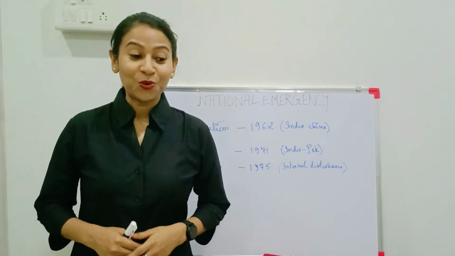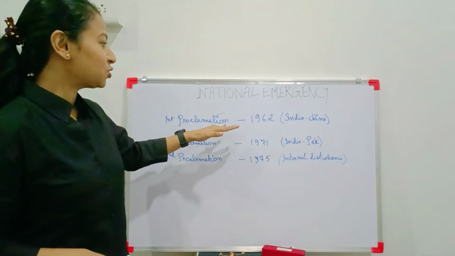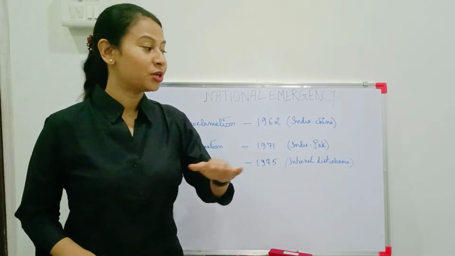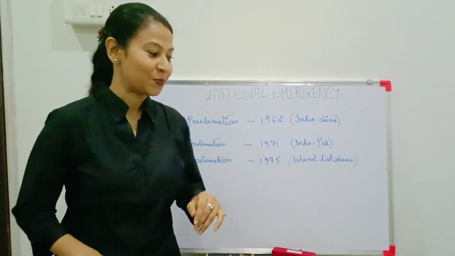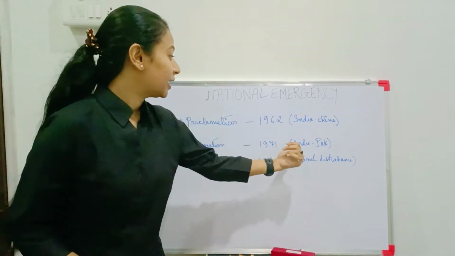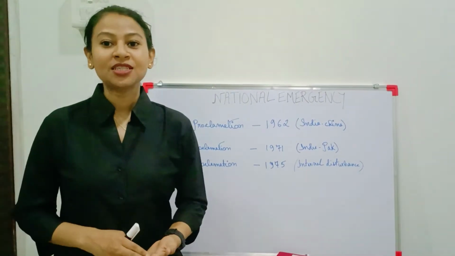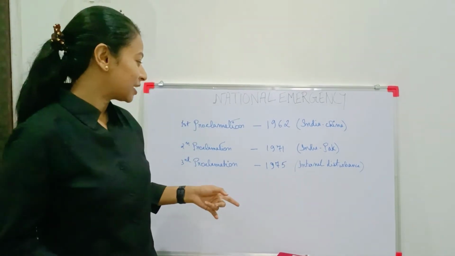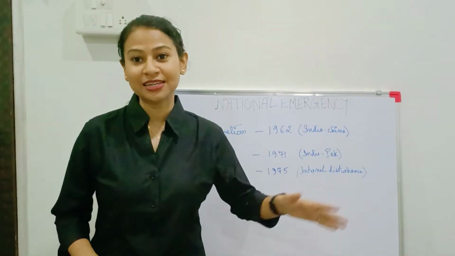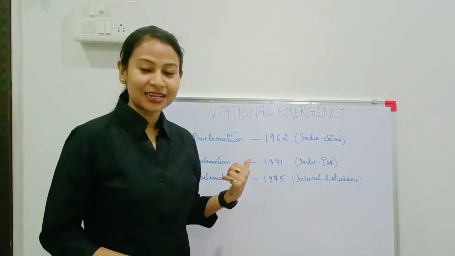So let's know when national emergency was declared. First proclamation was made in 1962 when there was a war between India and China. Second proclamation was made in 1971, India-Pakistan war. And third proclamation, which is the most controversial, was declared in 1975 and it was on the ground of internal disturbance. So now let's discuss about its approval.